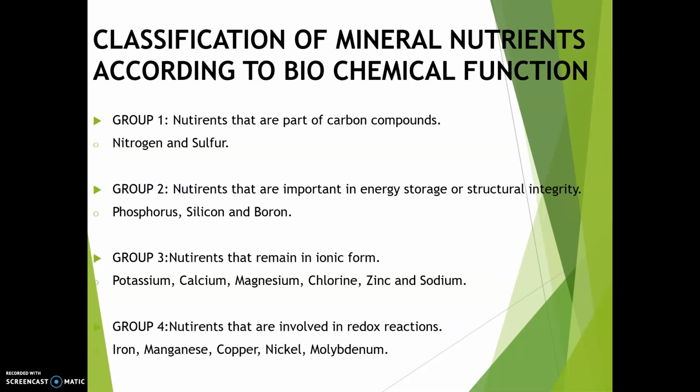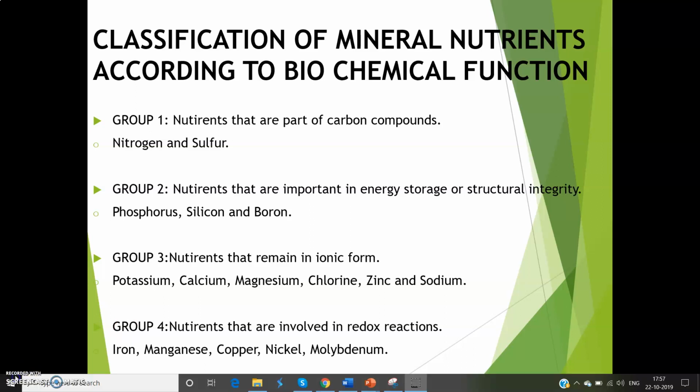Group 1, the nutrients that are part of carbon compounds, which include nitrogen and sulfur. Group 2, nutrients that are important in energy storage or structural integrity, which include phosphorus, silicon and boron. And group 3, nutrients that remain in ionic form, which include potassium, calcium, magnesium, chlorine, zinc and sodium.